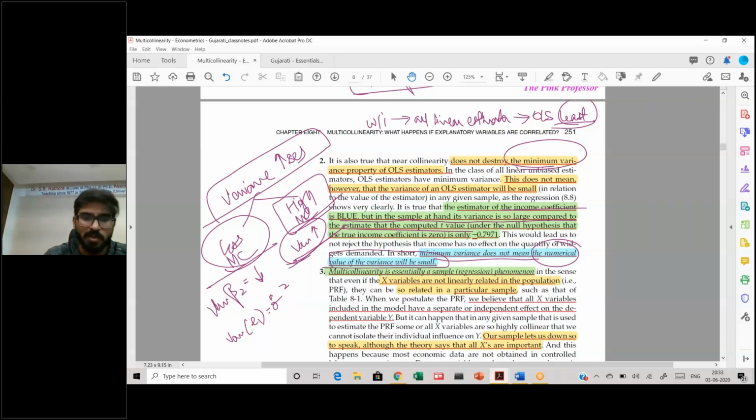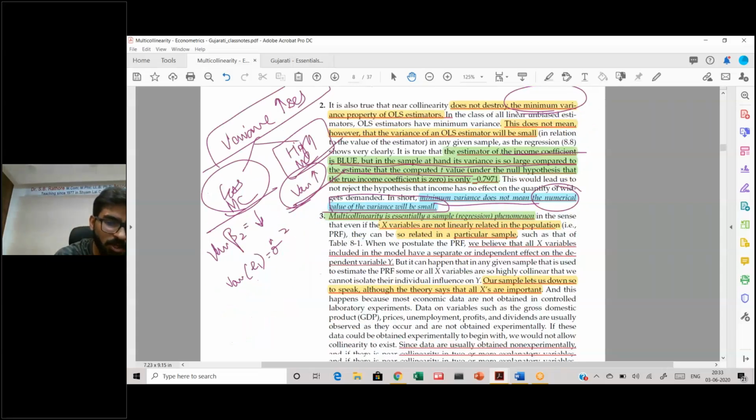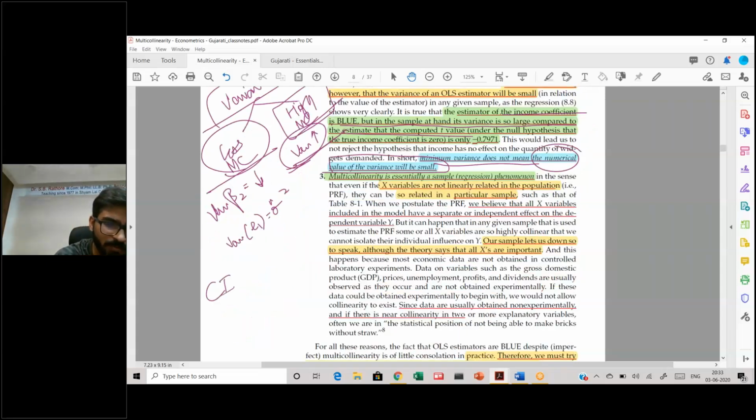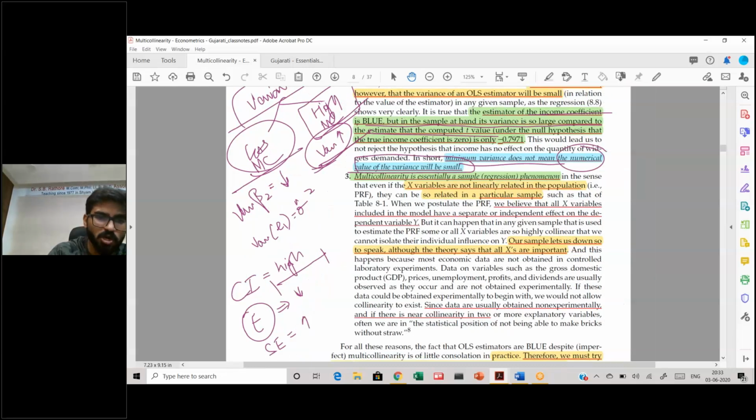So the variance will be quite huge, and if the variance is huge, the confidence interval will be longer. And if the confidence interval is longer, what will happen to the t values? The standard errors will increase, and the t values will go down. These are all things associated with multicollinearity.